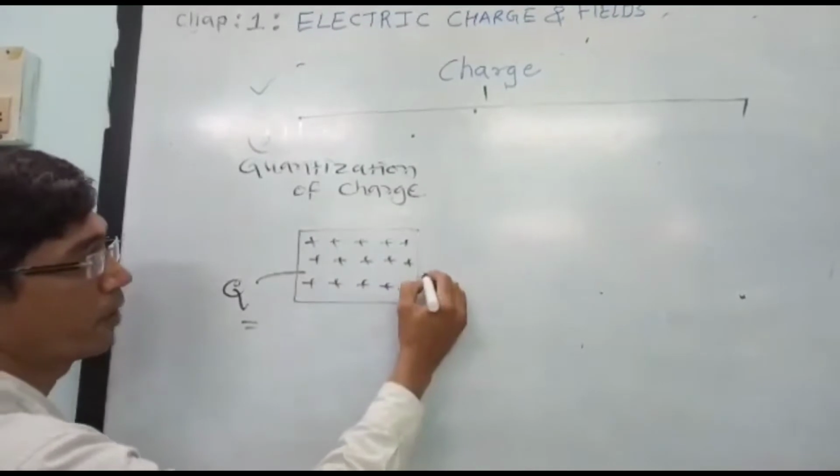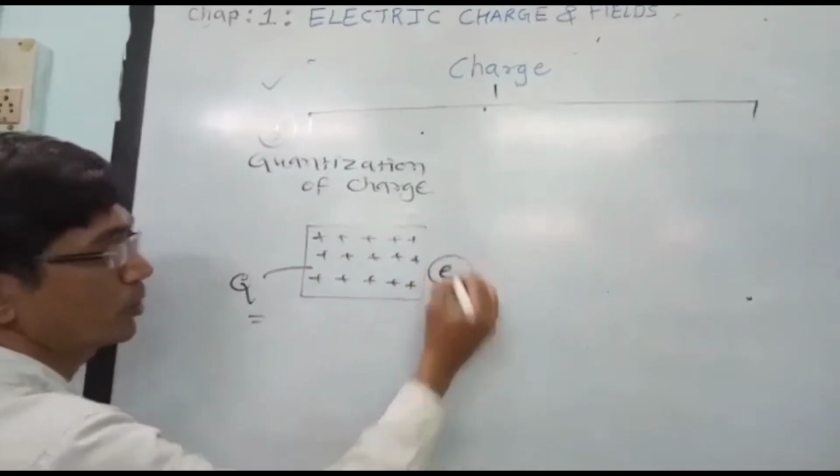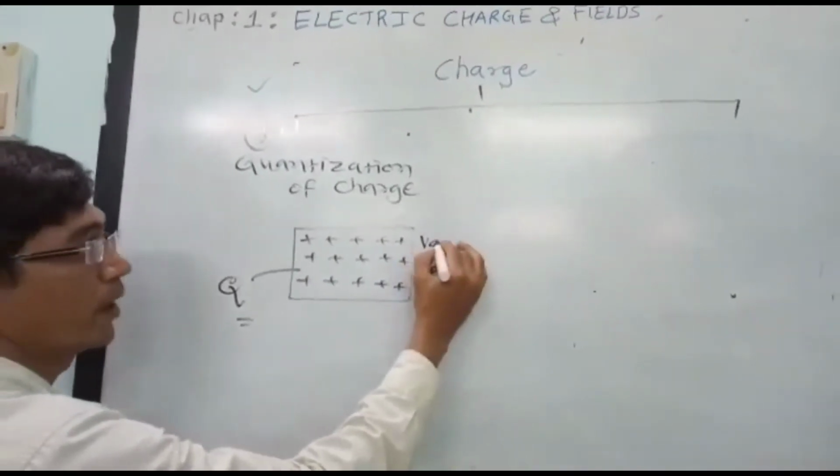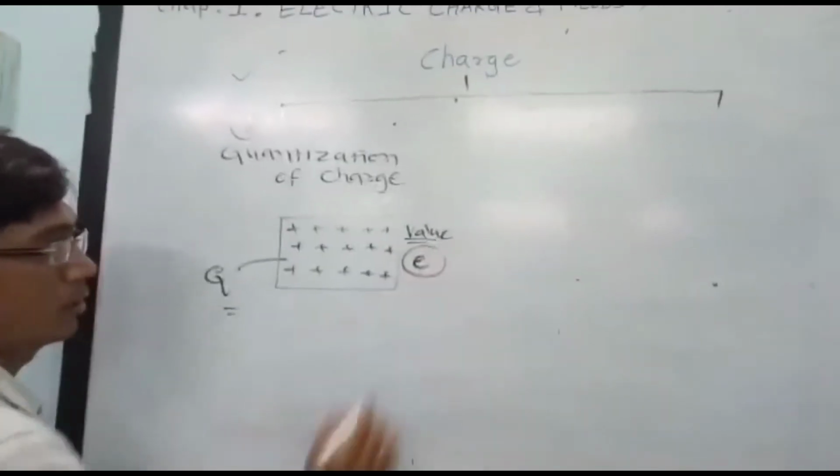Here we are taking the fundamental charge as the charge of the electron.